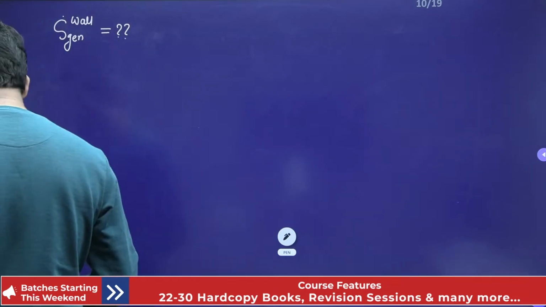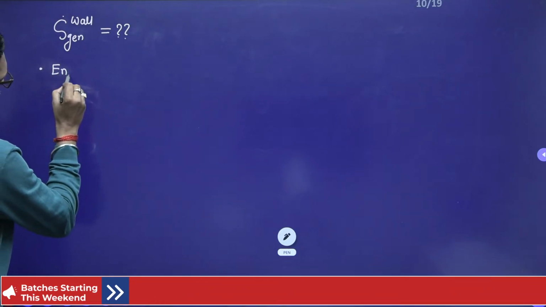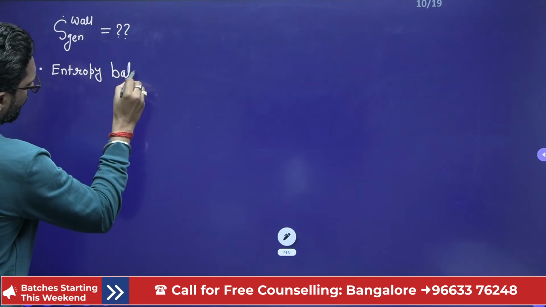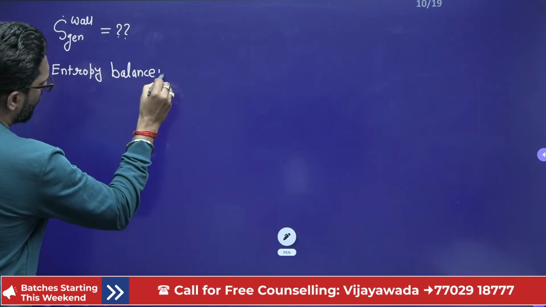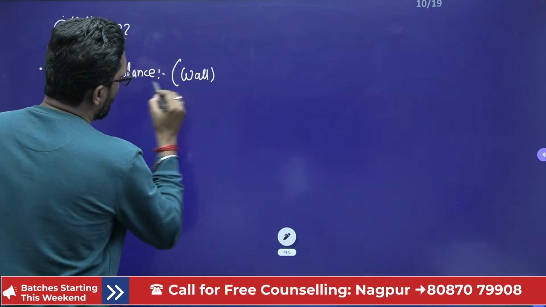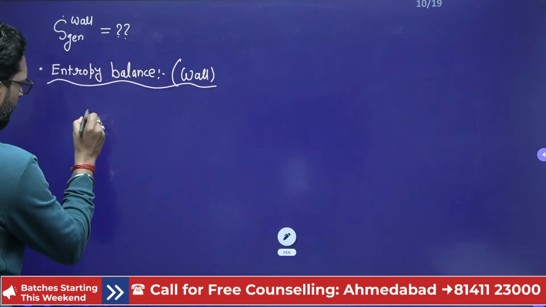So this is a steady flow. So we use entropy balance for the wall. Entropy generation for the wall. What is that?